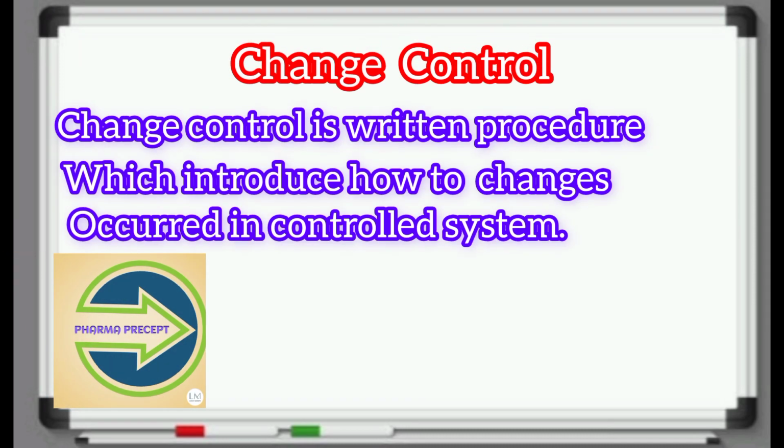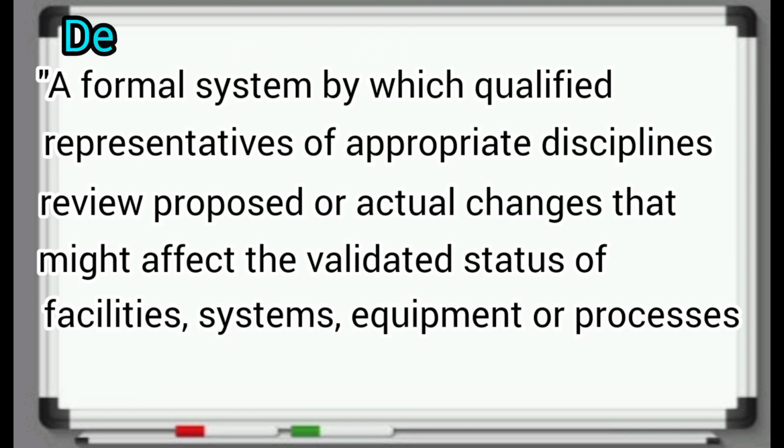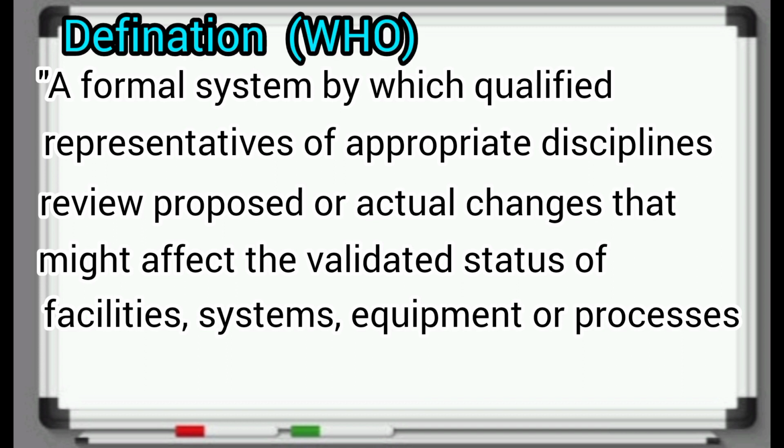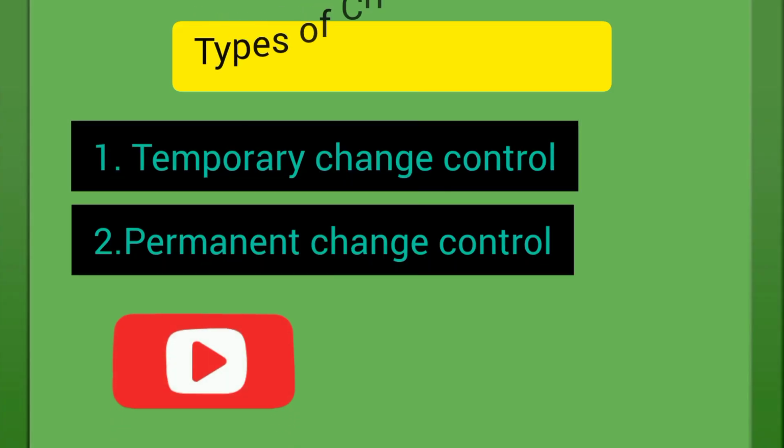Change control. Change control is a written procedure which describes how changes occur in a control system. WHO Guidelines define change control as a formal system by which qualified representatives of appropriate disciplines review proposed or actual changes that might affect the validated status of facilities, systems, equipment, or processes.